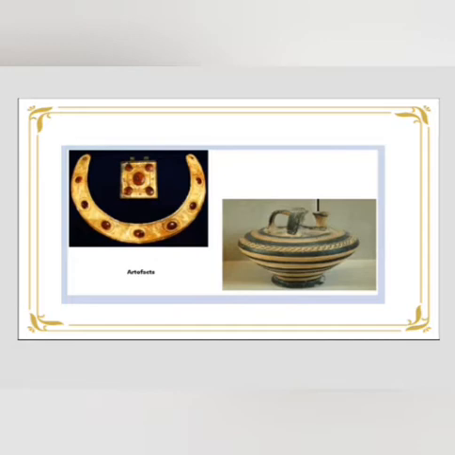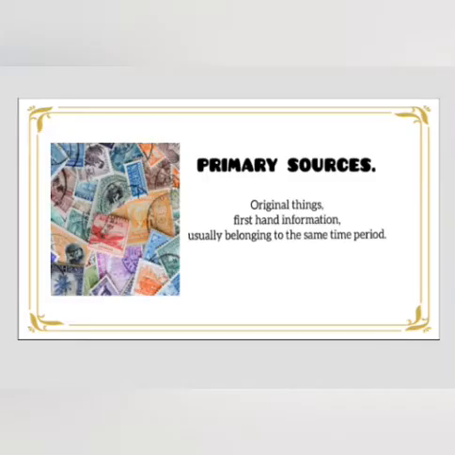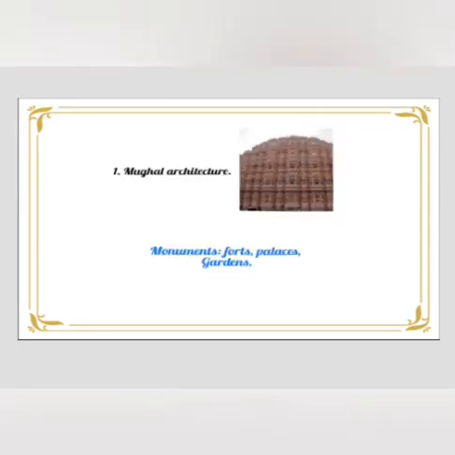Okay. Then sources of information may be classified into two types. What are they? Primary sources and secondary sources. Okay, students? Then match the research given below to the sources. Students, listen carefully.